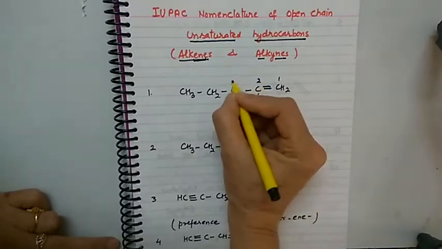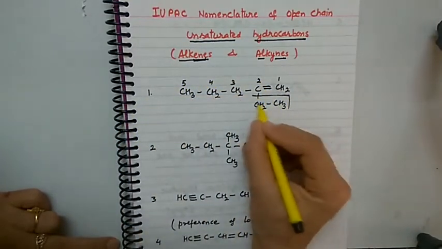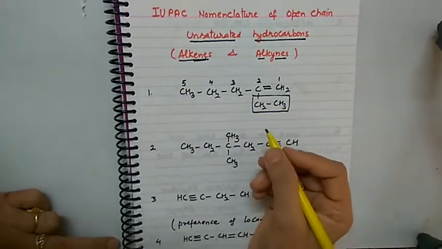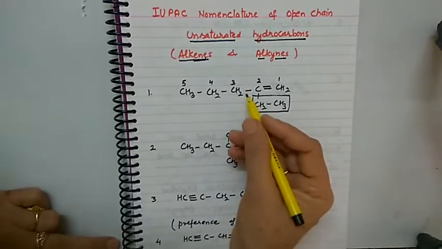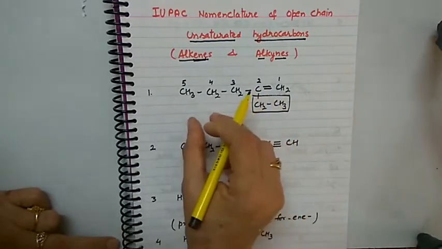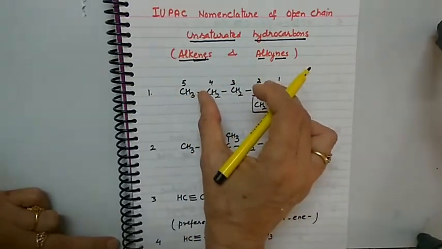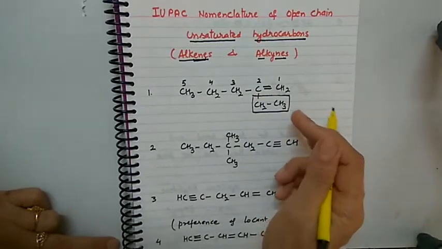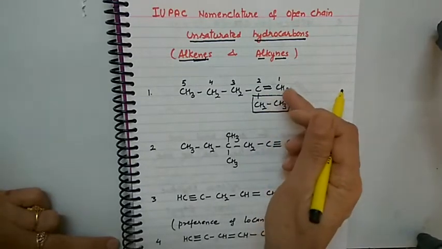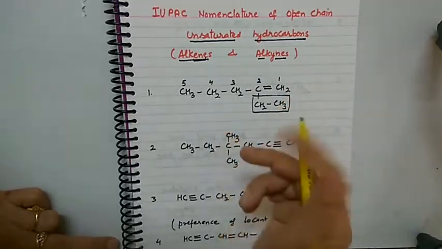1 2 3 4 and 5. Now this becomes the substituent. This is the ethyl present at position 2. Now you know, while writing the name of an organic compound, we use the substituent as prefix. Then we write the word root, means how many carbon atoms are there in the compound. Then we use the suffix. As we are doing hydrocarbons, we shall be using suffix as ane if single bond, ene if double bond, yne if triple bond. So let us name this compound.